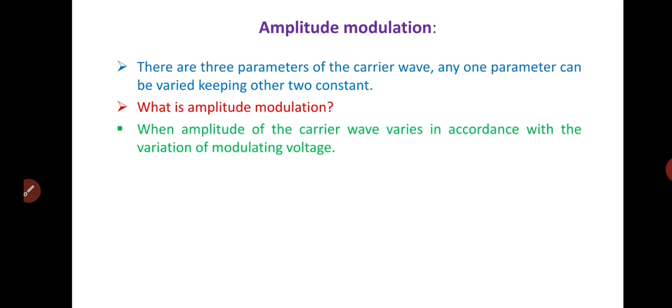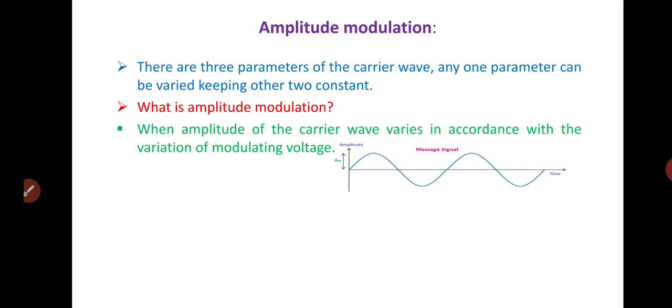Now, what do you mean by amplitude modulation? As you know, there are three parameters of the carrier wave. Any one parameter can be varied keeping the other two constant. So in amplitude modulation, the amplitude of the carrier wave is varied in accordance with the variation of the modulating voltage.